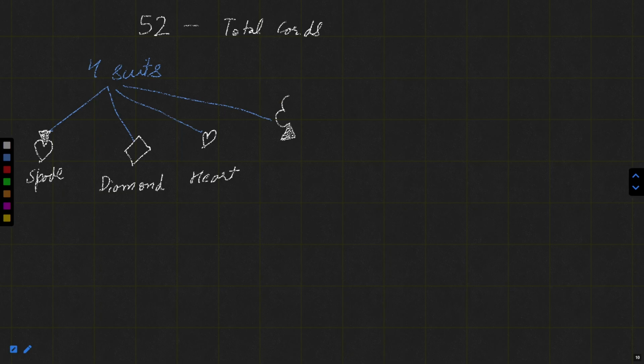So 4 suits: spade, diamond, heart, club.